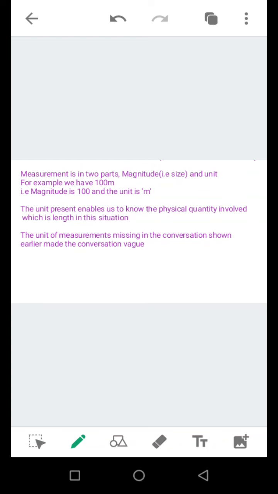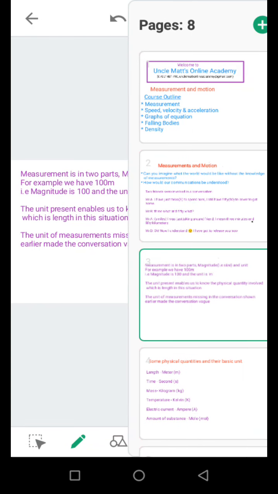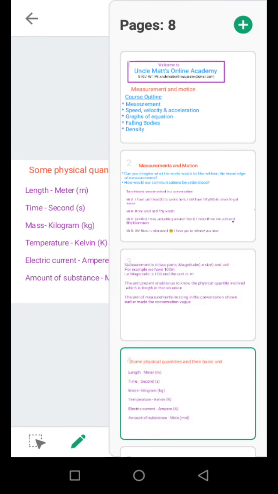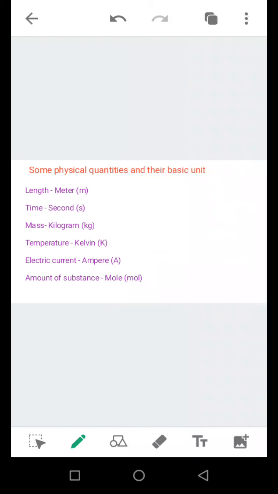So back to the former conversation. The reason why Mr. B didn't understand his friend was that he didn't make use of proper measurements. He only gave us the magnitude without telling us the unit. But by the time he added the units, his friend understood him better. Let's proceed. We have some physical quantities and their basic units. Some of those quantities are those that we work with from day to day.